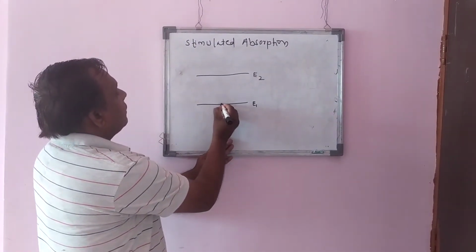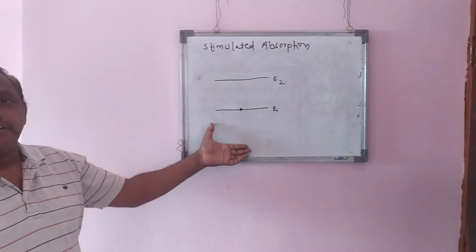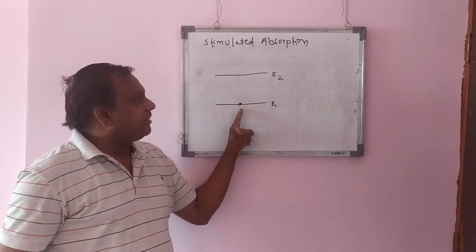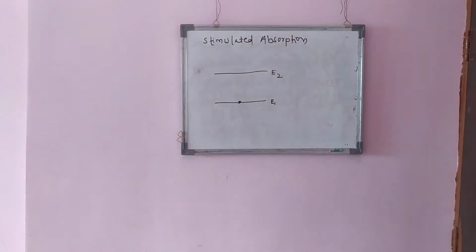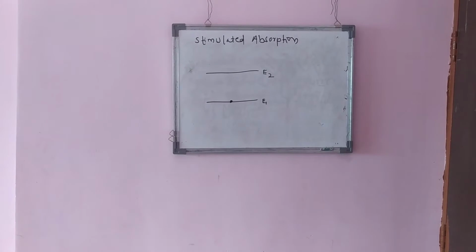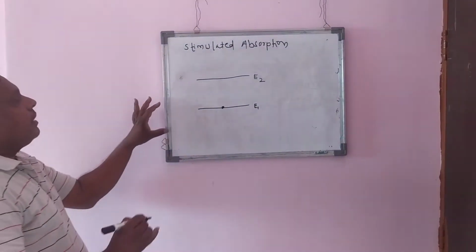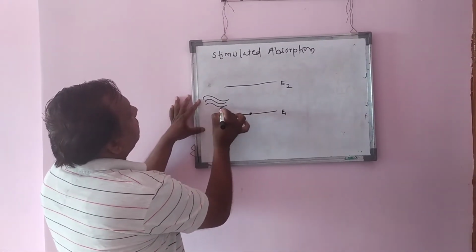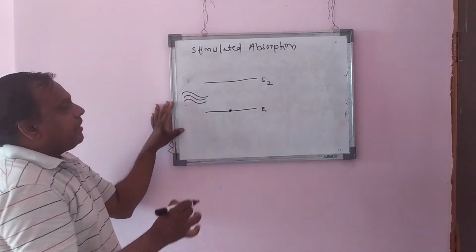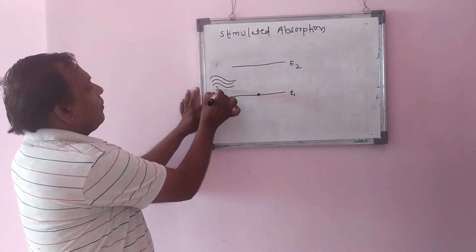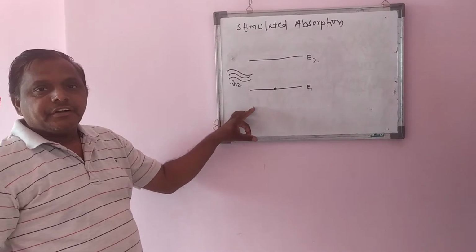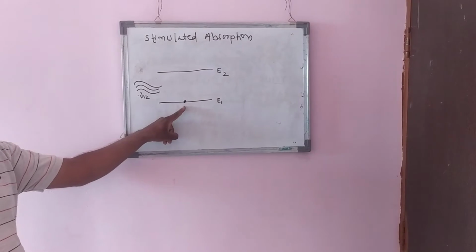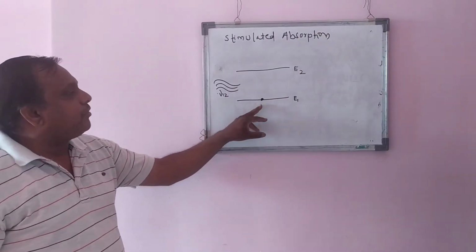The atom is in the ground state, energy state E1. If a photon of energy nu 1 2 is incident, then the atom in the ground state absorbs some amount of energy